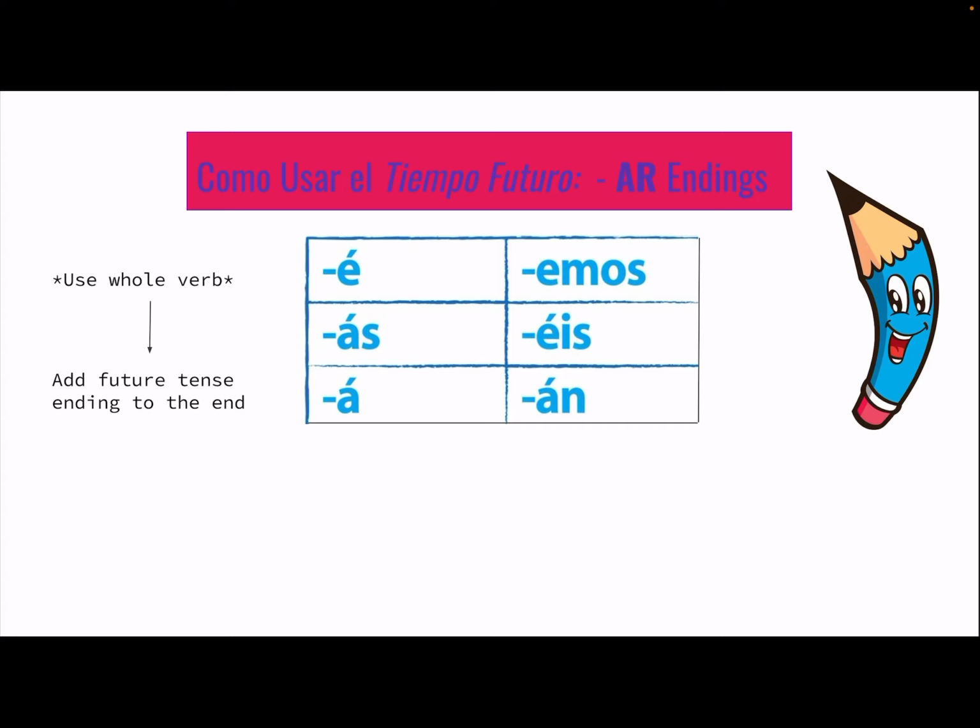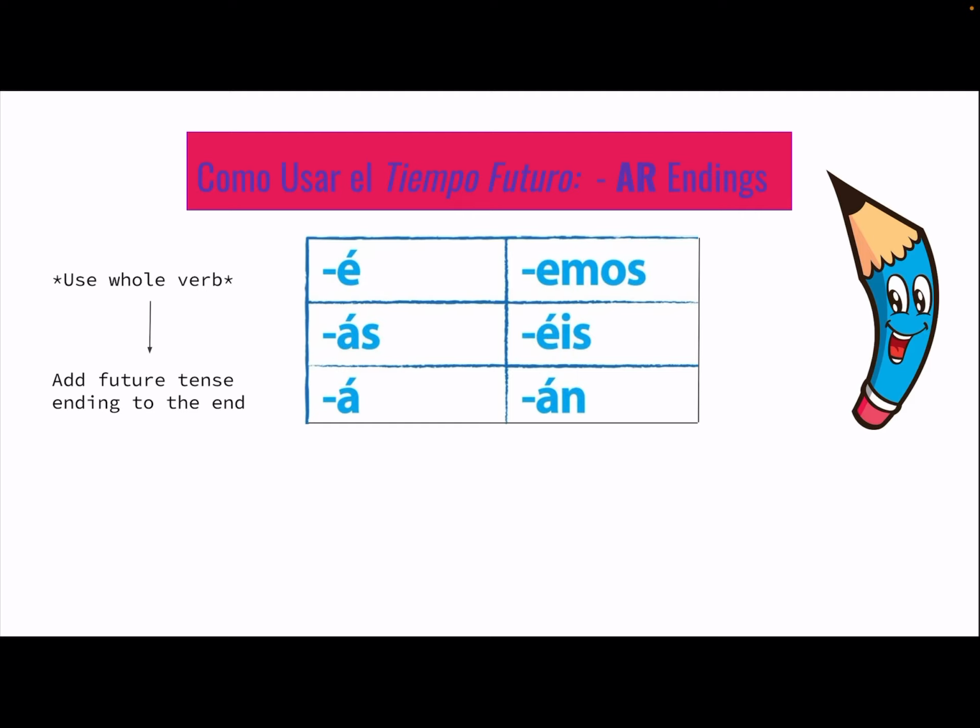Now, let's get started with using verbs with AR endings. As you can see from the table below, there are endings that you will use to conjugate the verbs. We have yo, é; tú, ás; él, ella, á; nosotros, nosotras, emos. We're going to skip vosotros, and ellos, ellas, án. But instead of taking out the AR ending of the verb, which we usually do, when using the future tense, you keep the AR ending and instead attach the future tense ending to the whole verb.